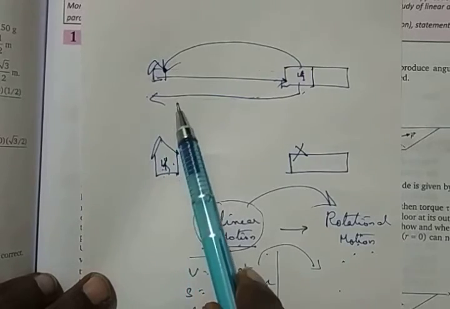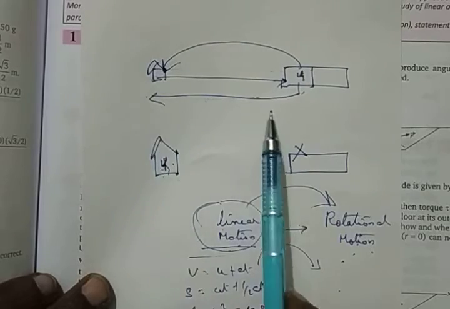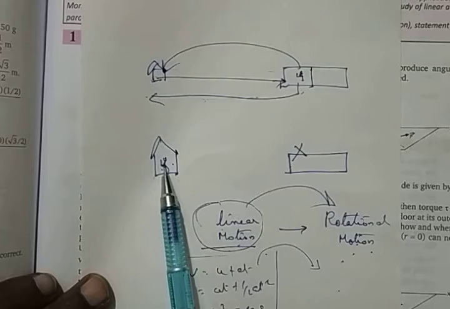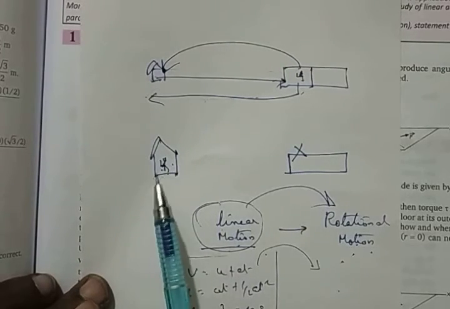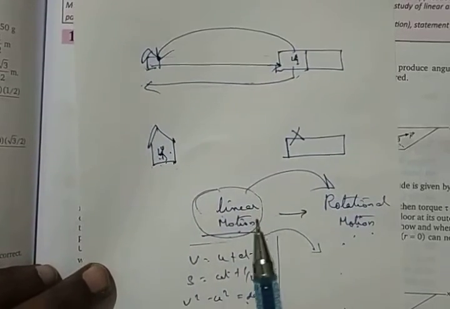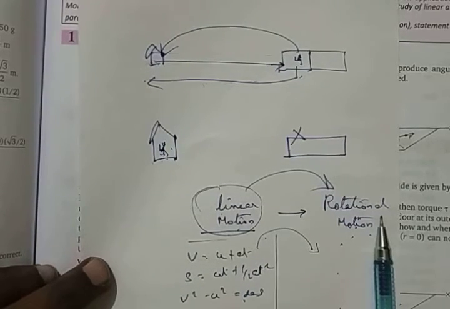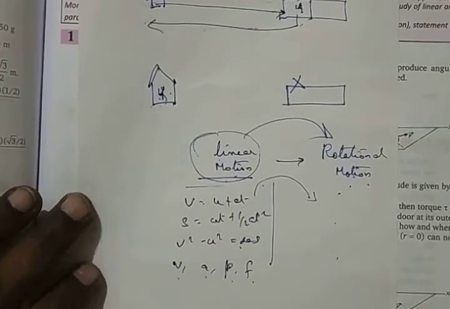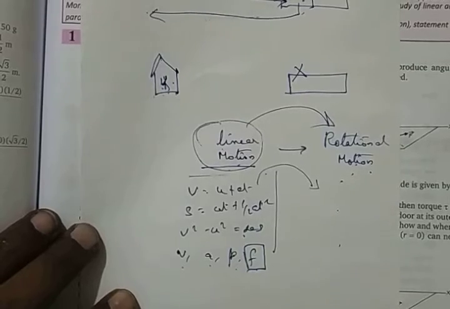Just like going to school and learning and coming back, and then coming only to school and constantly learning here, it was so difficult to change. Now you're quite used to it at this point of time after 6 months. Similarly, we are going to make a whole shift from this linear motion thought process to a rotational motion thought process. Okay, so to begin with, we will begin with something very important called force.